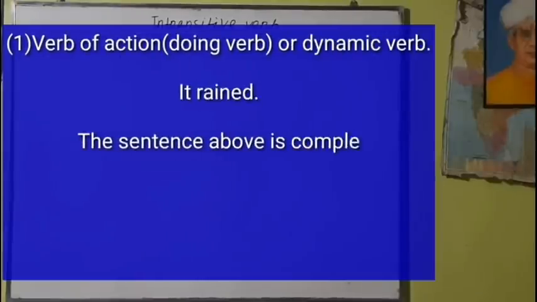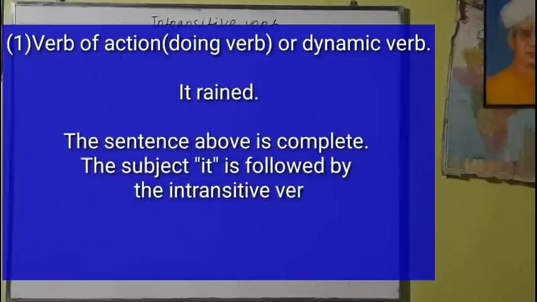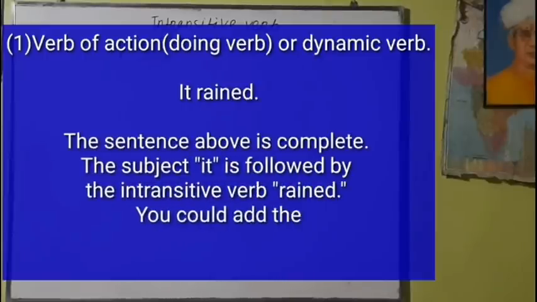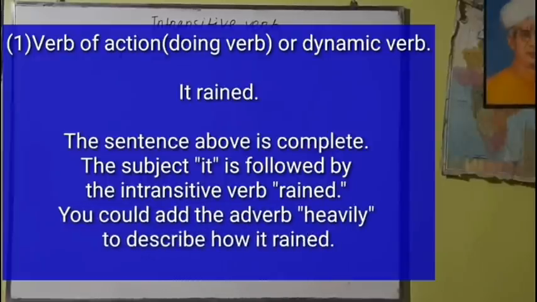Suppose we take an example: it rained. The sentence is complete. The subject it is followed by the intransitive verb rained. You can also add the adverb heavily to describe how it rained. Here, rained is an intransitive verb.